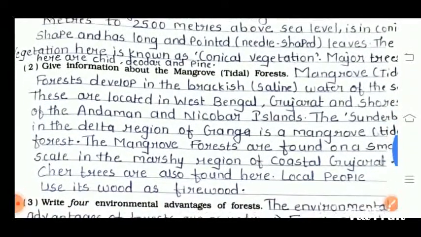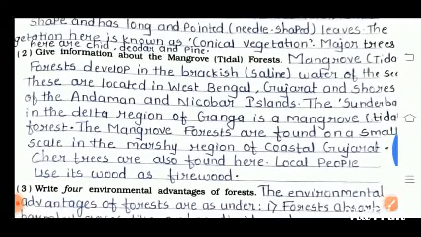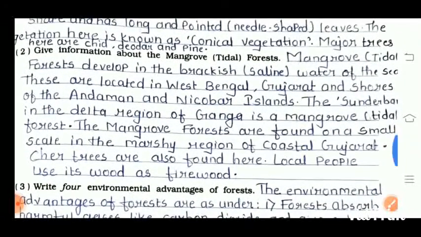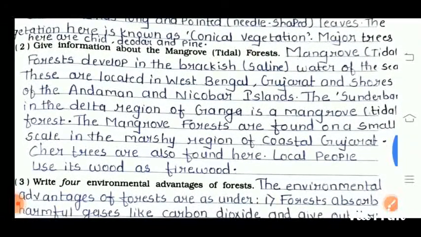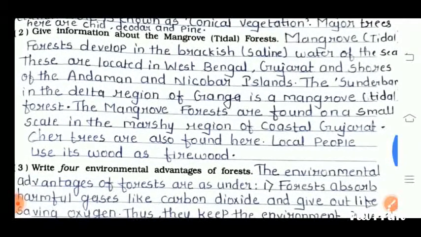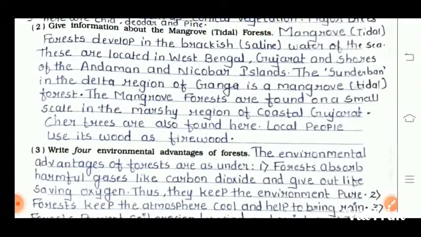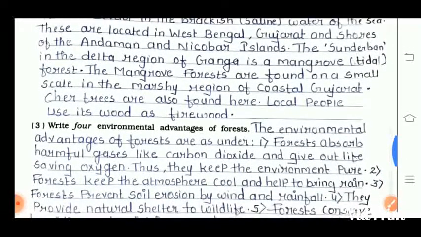The second question is give information about the mangrove forest. The mangrove, that is tidal forest, develops in the brackish, saline water of the sea. These are located in West Bengal, Gujarat and the shores of the Andaman Nicobar Islands. The Sundarban in the delta region of the Ganga is a mangrove forest.